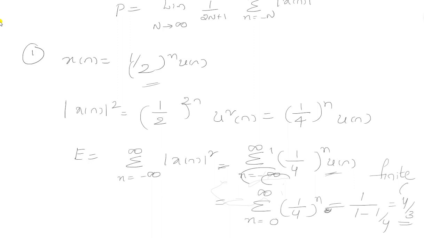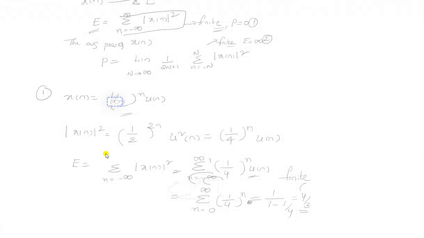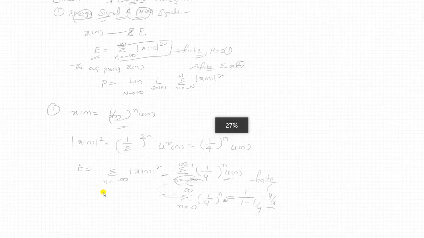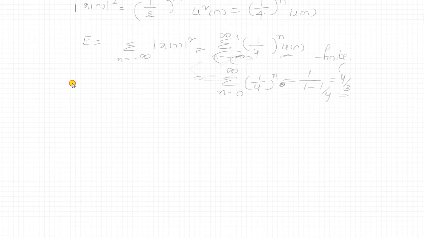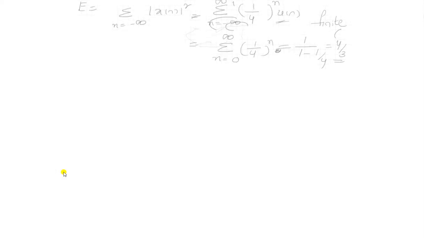We can say the signal is an energy signal only after verifying the power signal. After verifying the power signal, its value should be equal to 0, then we can define the signal as an energy signal. Now we need to verify the power signal also.